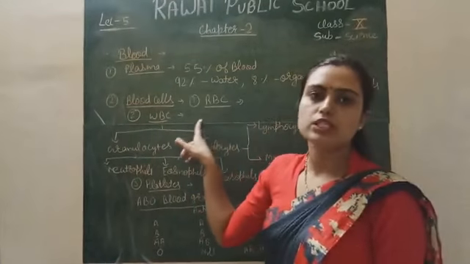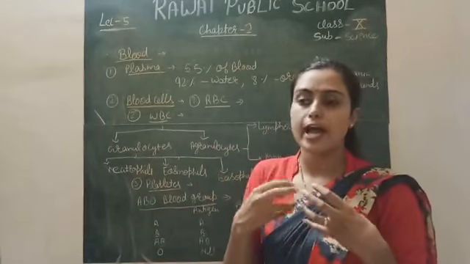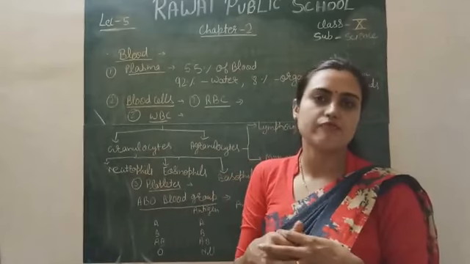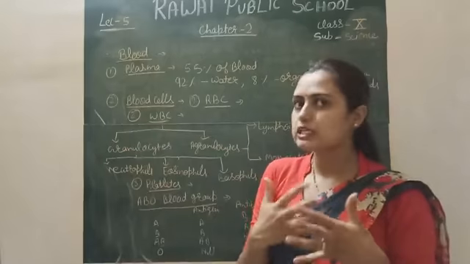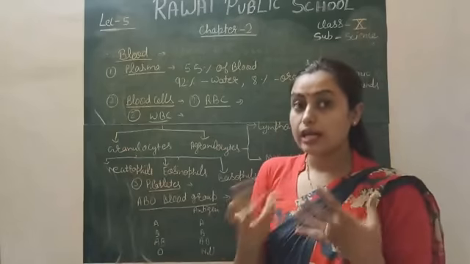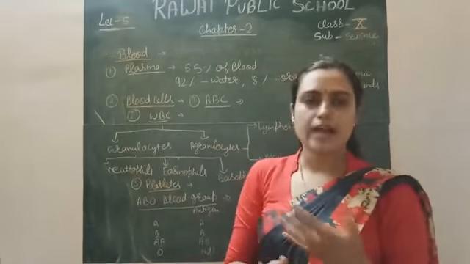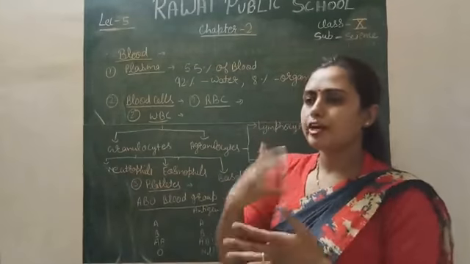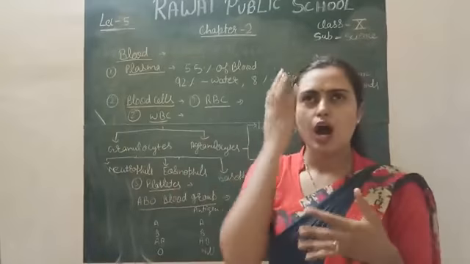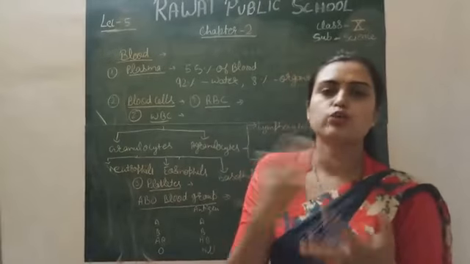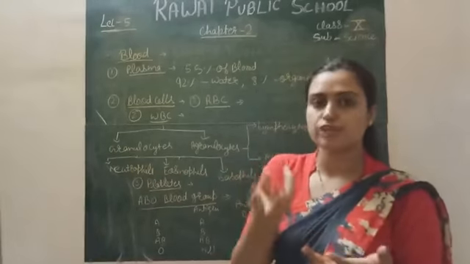Next is our WBC, the white blood cells. These cells do not contain hemoglobin pigment or any kind of colored pigment. That's why they appear white in color. And these are also called leukocytes. Leukocytes means colorless. Leuko means colorless, right? So our WBCs are generally colorless in nature, and their lifespan actually depends on the different functions of the cell, because they are further divided into various types. Approximately from 1 day to 1 week only, right?